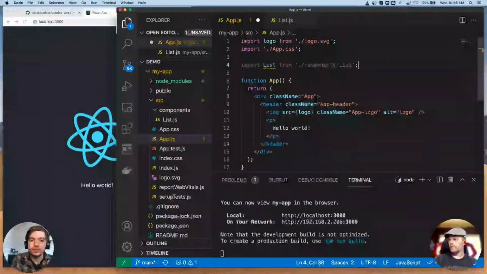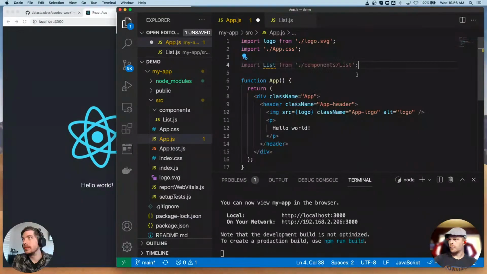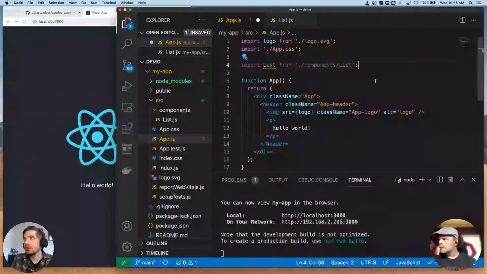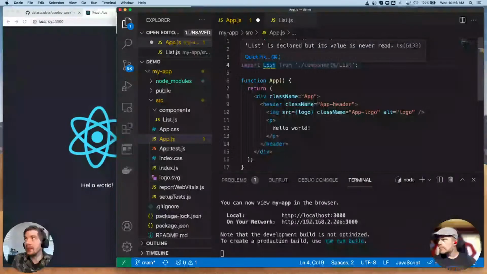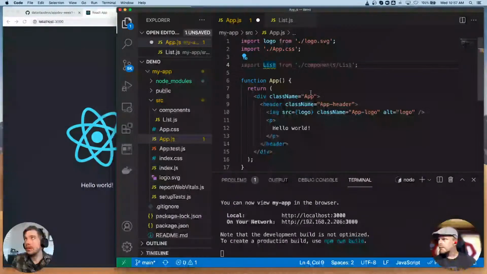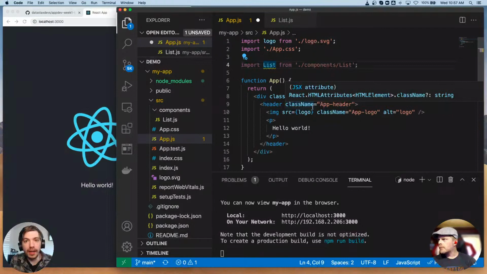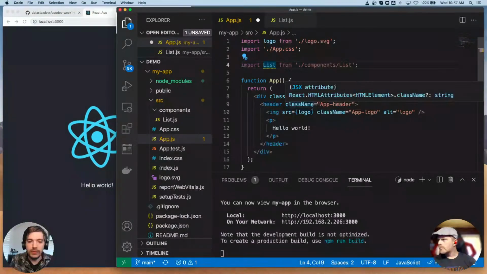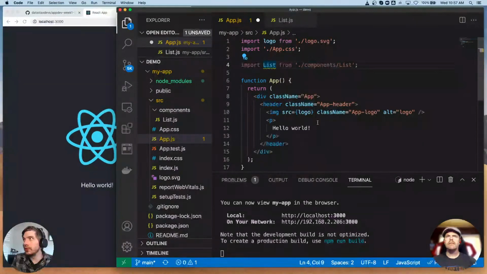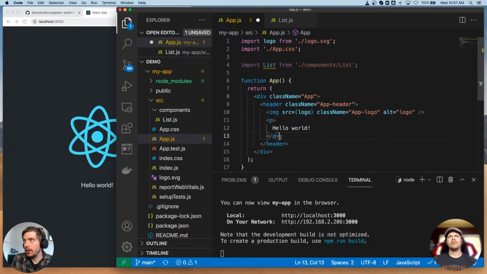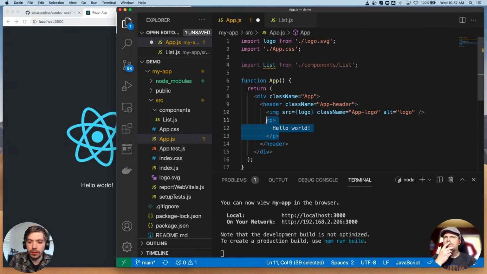It autocompletes. That's what's nice about IDEs. So now we're importing that component from that file. That's why we had to export it. And now I can use it anywhere I want. So I'm actually going to get rid of our paragraph tags here.